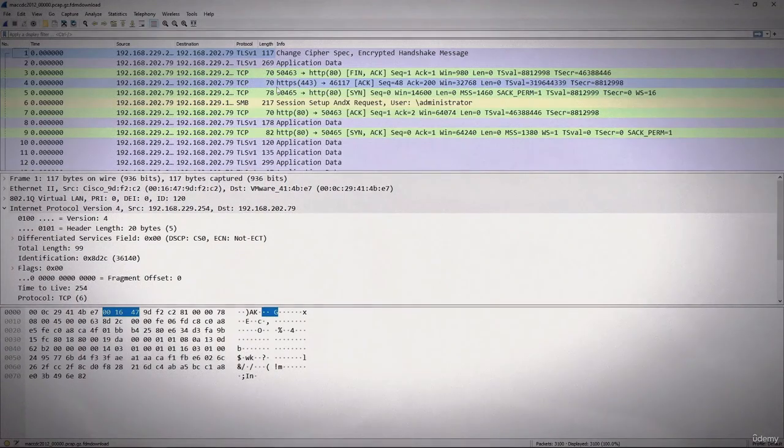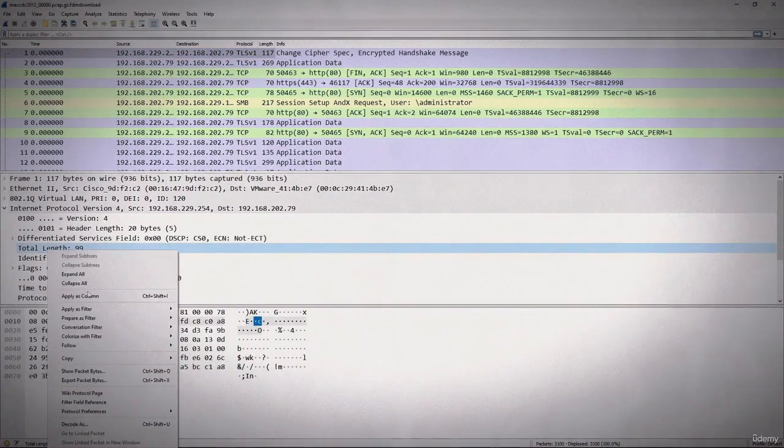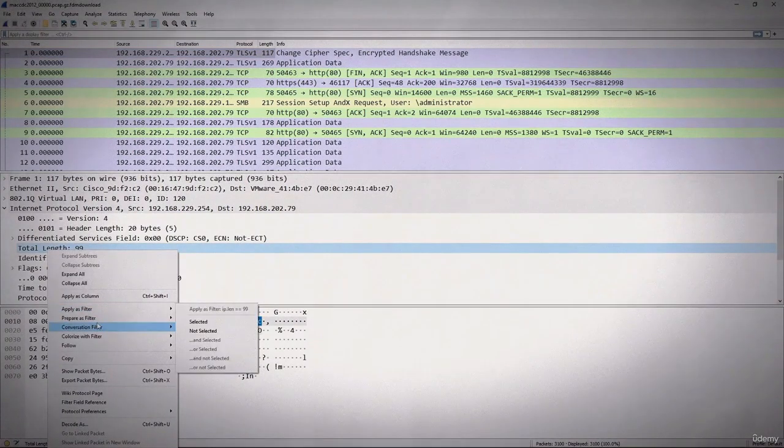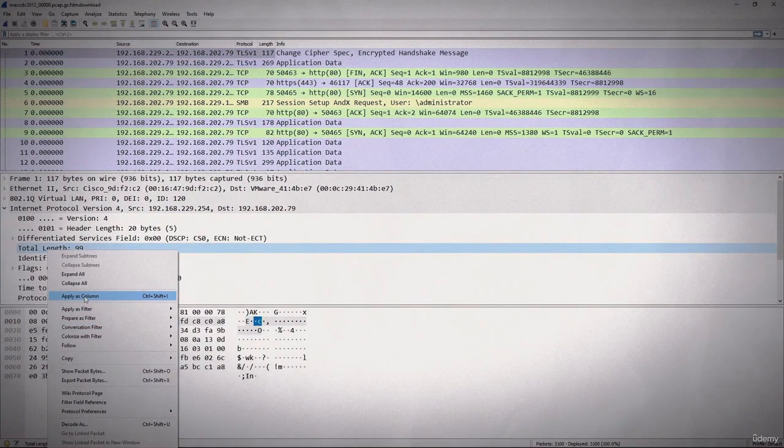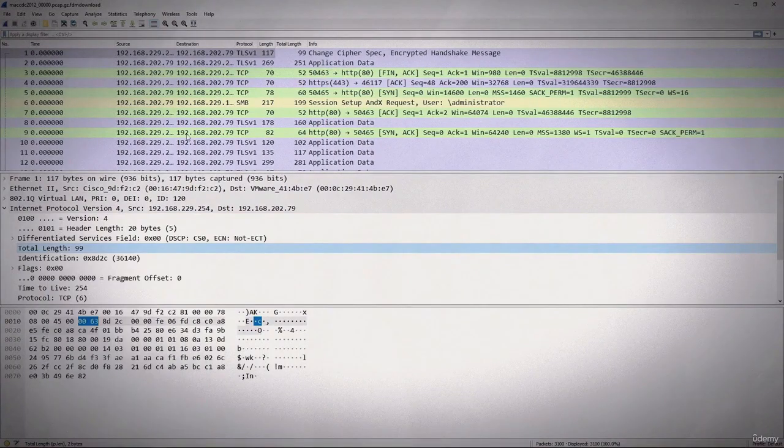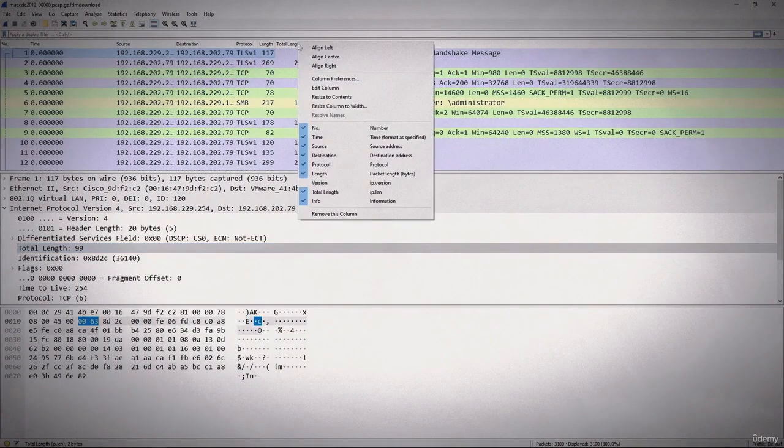But I can also add a column value by going directly into the field value. So for example, if I just move into the Internet Protocol version, and here in the total length, if I just right click and then click apply as column, you'll see it will be applied here as a column, and I can just take this off as well.